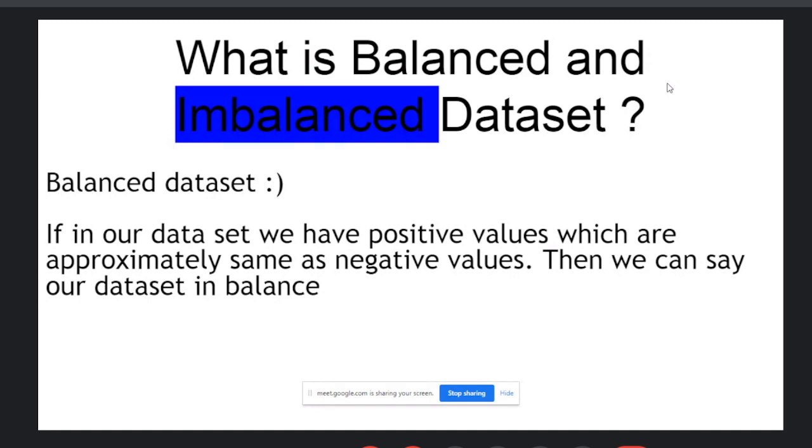So what is a balanced data set? Let's say you're working in a leading tech company, a Fortune 500 company or an MNC, and the company gives you a task to train a model on detecting fraud. And here is the catch: fraud transactions are relatively rare.